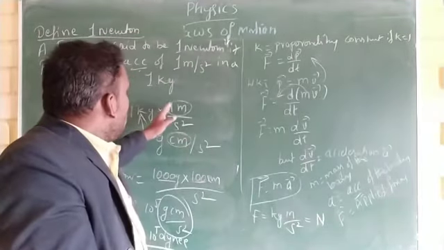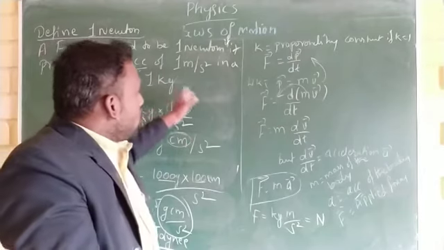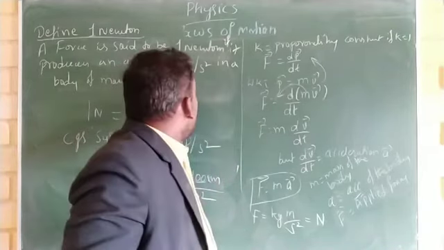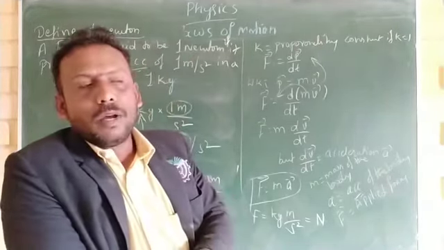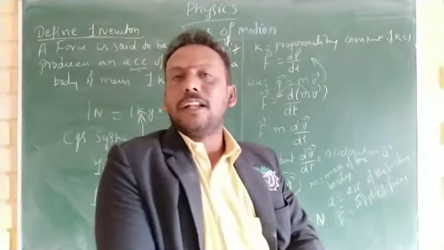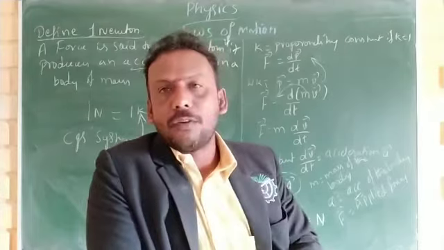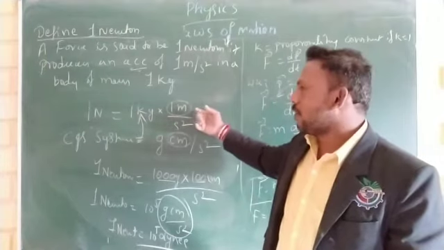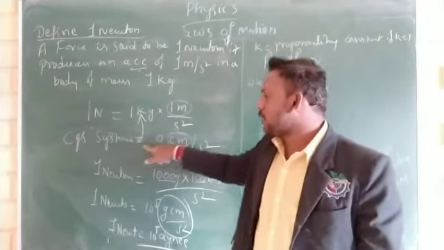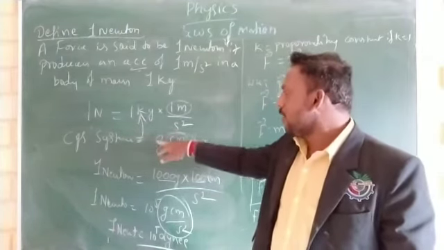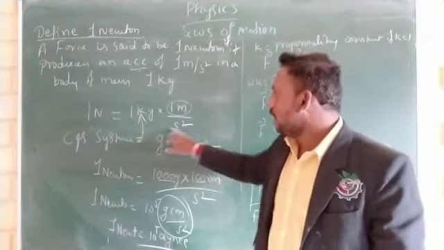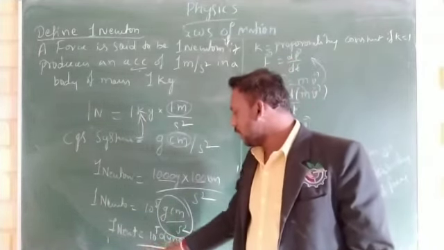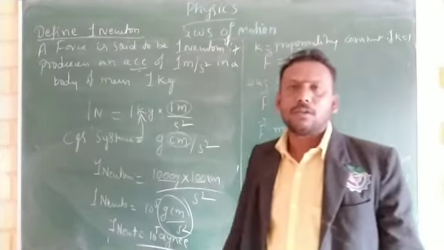Therefore, we derive F is equal to ma like this, and force is said to be 1 Newton if it produces an acceleration of 1 meter per second square in a body of mass 1 kg. In the SI system, the unit of force is Newton. In the CGS system, the unit of force is gram centimeter per second square, also called dyne. 1 Newton is equal to 10 to the power of 5 dyne.